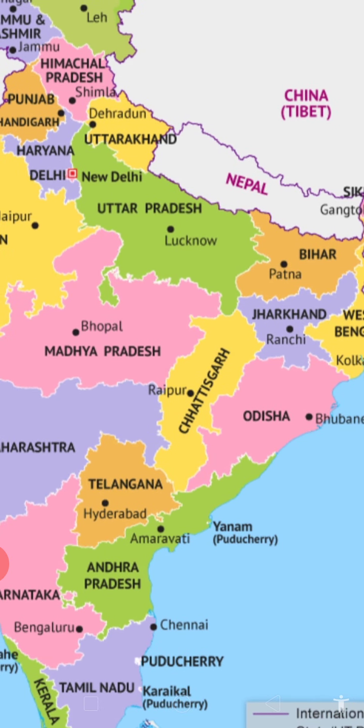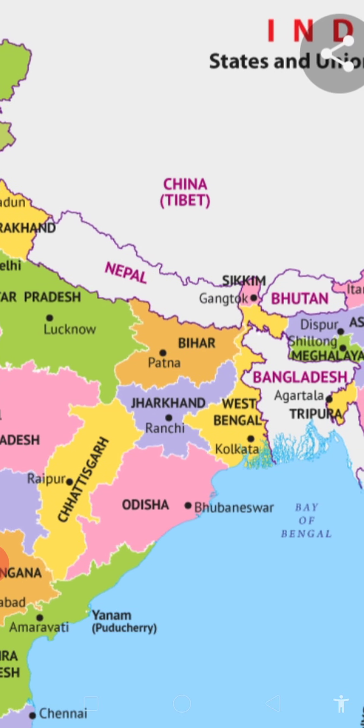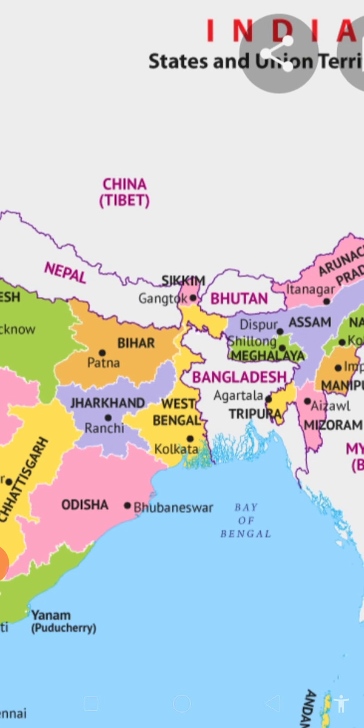Then Andhra Pradesh. Earlier it was one state, Andhra Pradesh. Now there are two states, Telangana and Andhra Pradesh. The capital of Andhra Pradesh is Amravati, and the capital of Telangana is Hyderabad. But still, the administrative work is going on only through Hyderabad for both the states, for Telangana as well as for Andhra Pradesh. Then comes Odisha, and capital is Bhubaneswar. Then here Jharkhand, capital is Ranchi. Then Bihar, capital is Patna. Then West Bengal, capital is Kolkata.